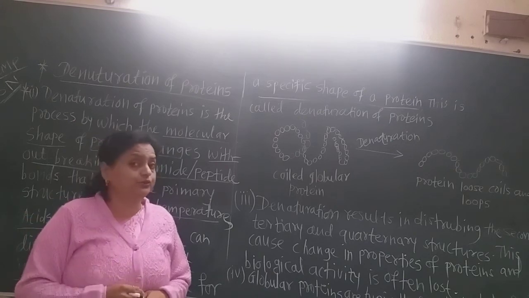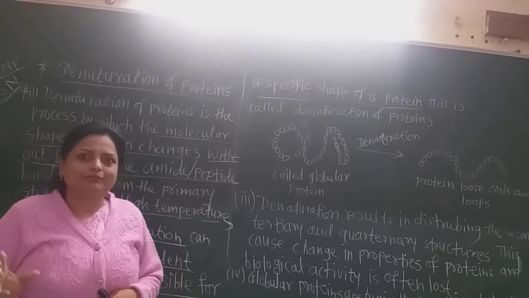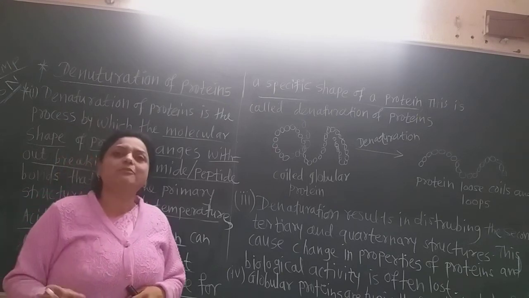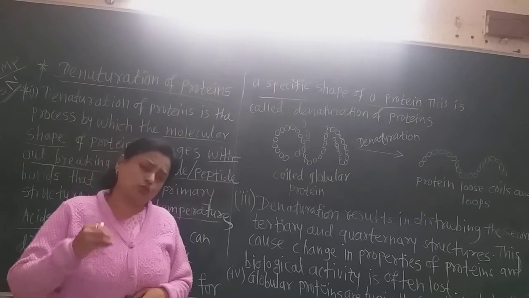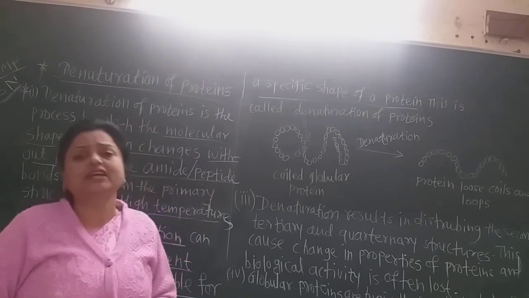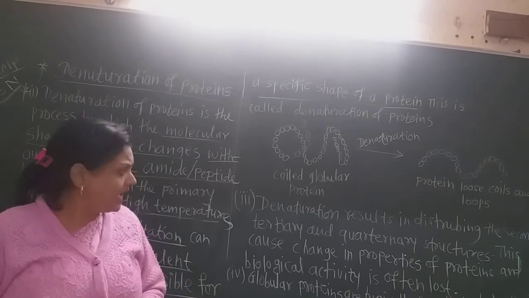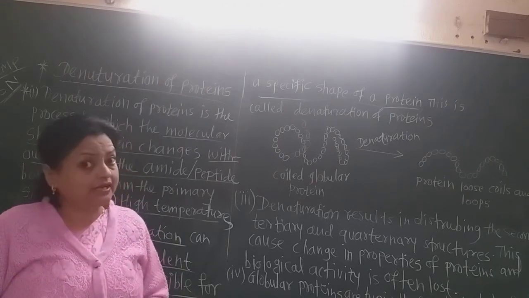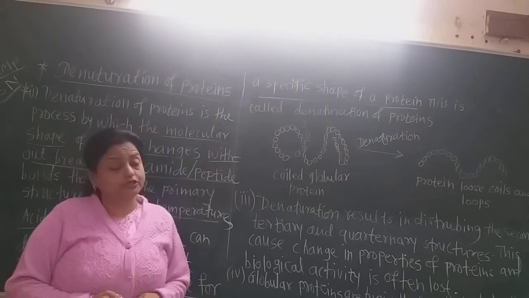I already told you that these structures are also disturbed by denaturation. That means the shape of the protein is totally disturbed by the denaturation process, carried out simply by agitation, by mild or concentrated acids, or by high temperature. This causes a change in the properties of proteins also.